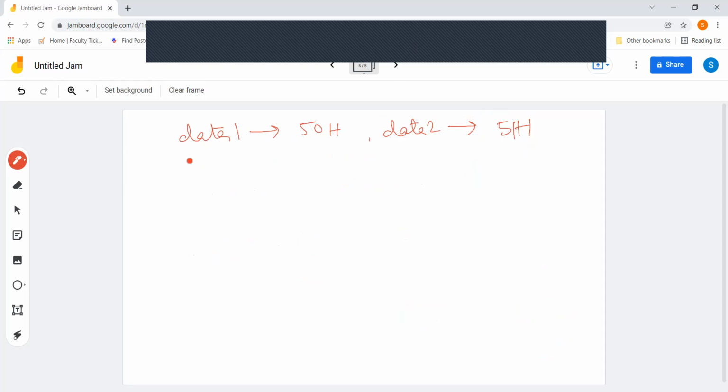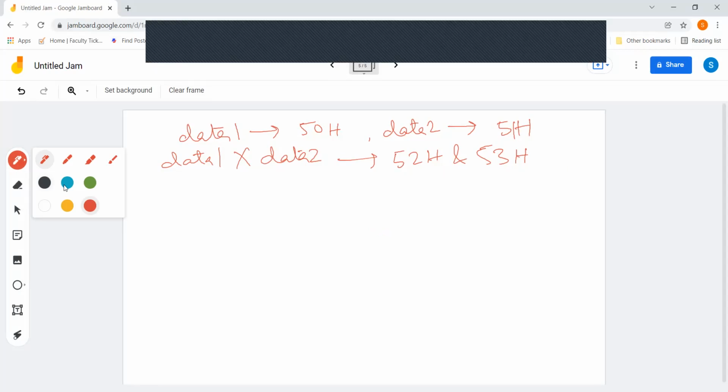And we are going to store data 1 times data 2, that is the product, in locations 52 hex and 53 hex. That means that 52 hex is going to store my lower byte and 53 hex is going to store my higher byte. So let us write the program for that.